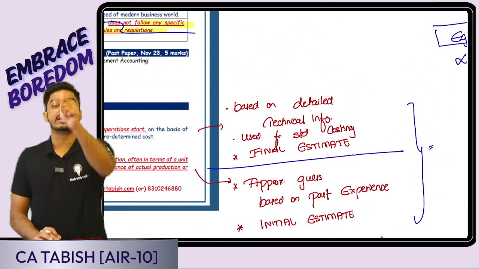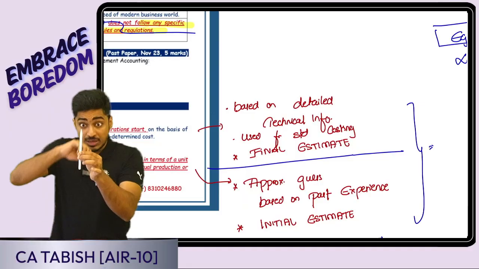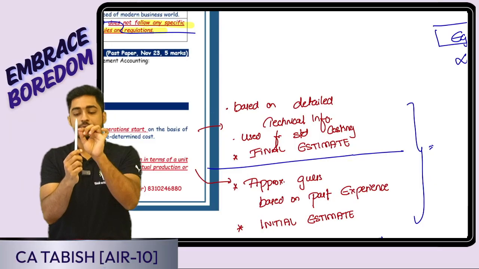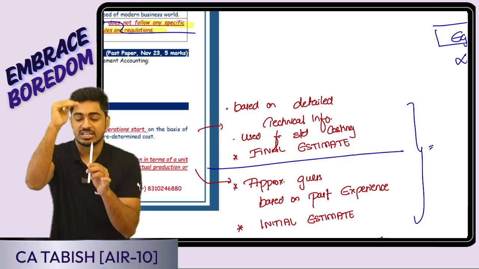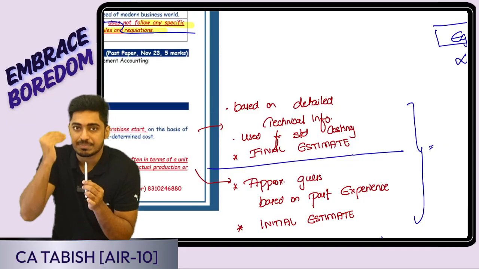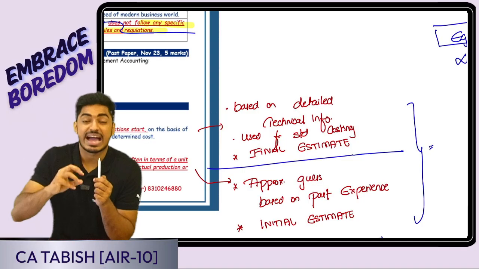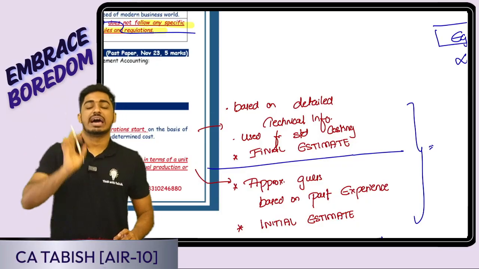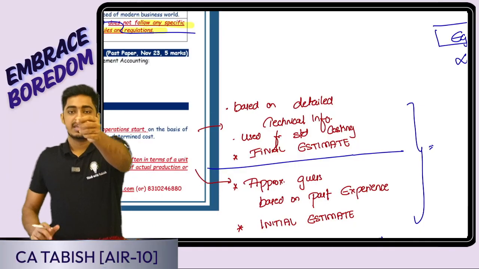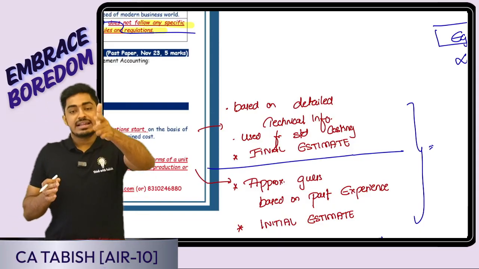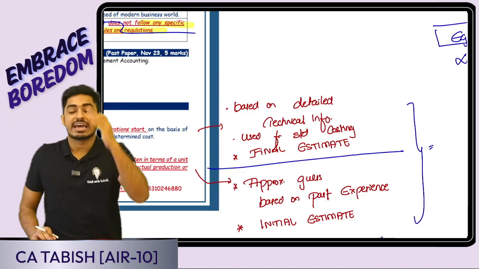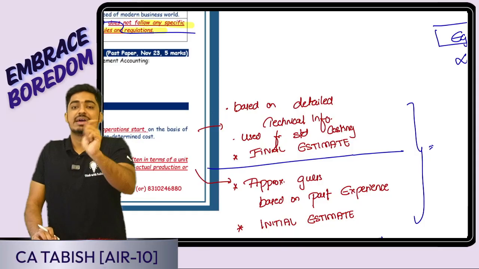So then what is the predetermined cost? Before I produce, I will predetermine, pre-calculate what all is needed to produce this product. For each of these, based on the technical specification, the industry requirement, and the current market situation, what is the price? That means to produce one unit, ideally how much cost is needed? Suppose ideally to produce one pen, the cost is 15 rupees. That is my predetermined cost. Before I produce, I am calculating this, but it is not a random guess. I am following the technical information, and based on that, in a detailed way, I am calculating my cost.